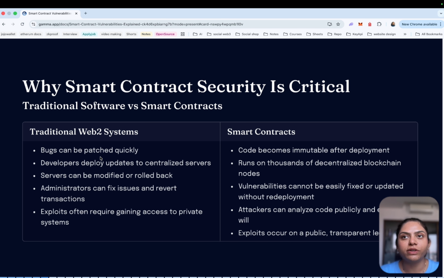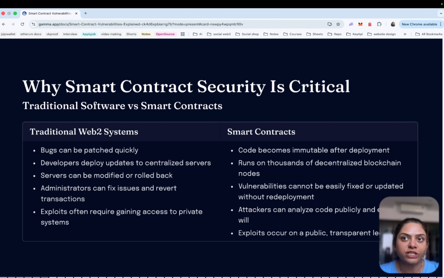Some of these vulnerabilities caused some of the biggest hacks in crypto history, including bridge exploits worth hundreds of millions of dollars and DeFi attacks involving flash loans and oracle manipulation. By the end of this video, you will understand the most important security risks in smart contract development and how modern protocols try to defend against them. Before we dive into the vulnerabilities themselves, we first need to understand something important. Why smart contract security is critical in the first place. We need to understand why smart contract security is such a big challenge.